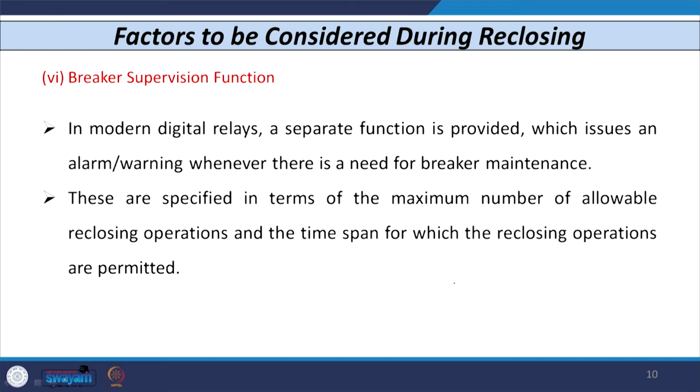These are specified in terms of the maximum number of allowable reclosing operations and the time span for which the reclosing operations are permitted. The relay has to issue a command that this many reclosing operations are permitted, and the time between each reclosing operation has to be specified by the digital relay associated with the circuit breaker.